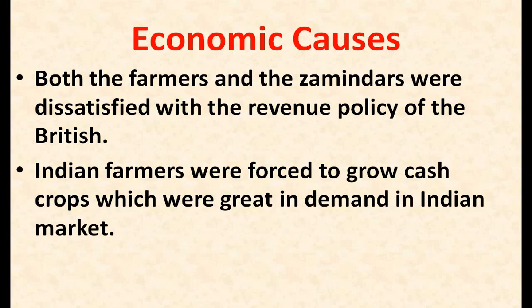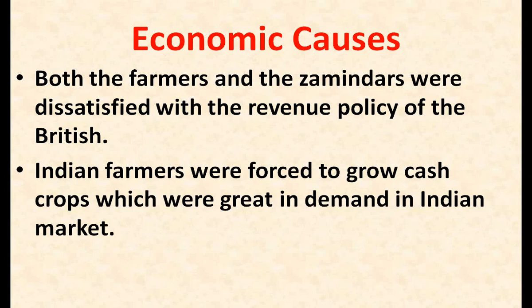In the zamindari system, zamindars were made the owners of the land, but they had to collect taxes from the Indian farmers, and a big amount of these taxes they had to pay to the British government. When these zamindars were unable to pay the taxes, their zamindari rights were taken away by the British government.